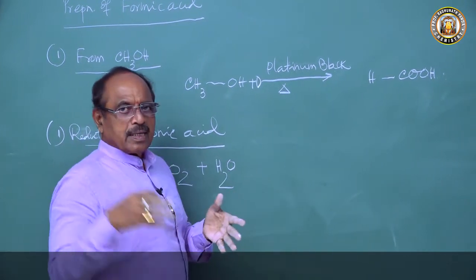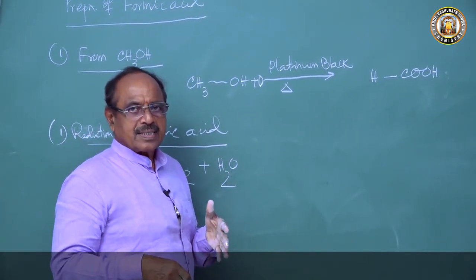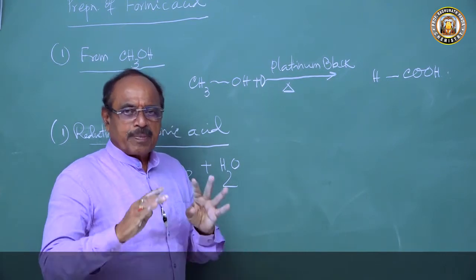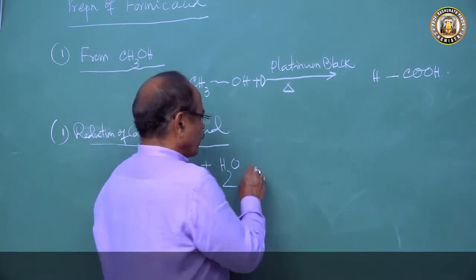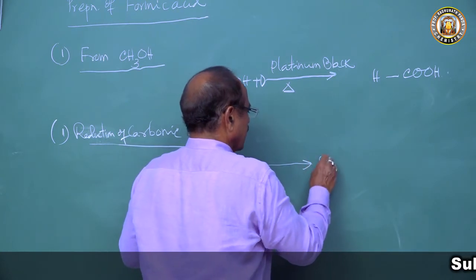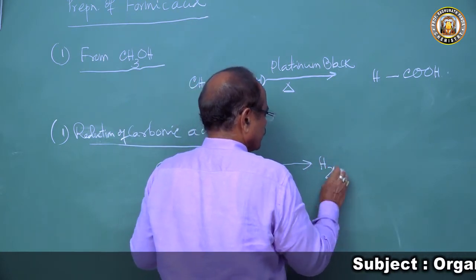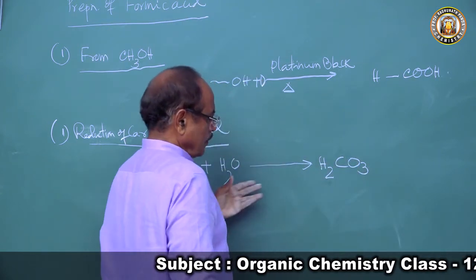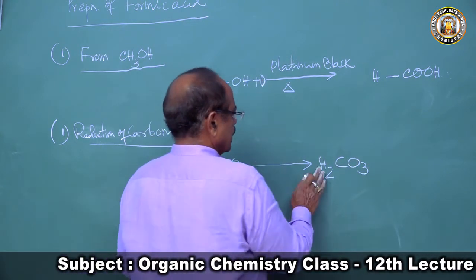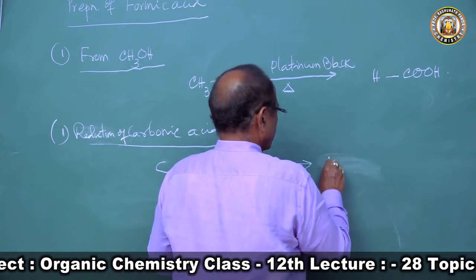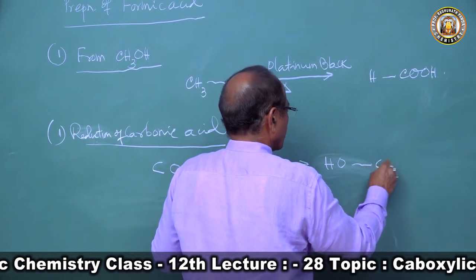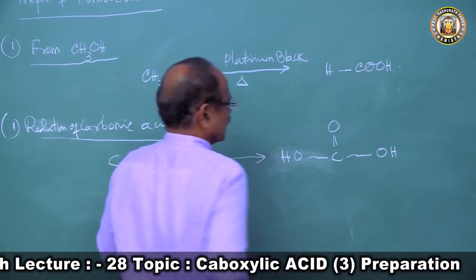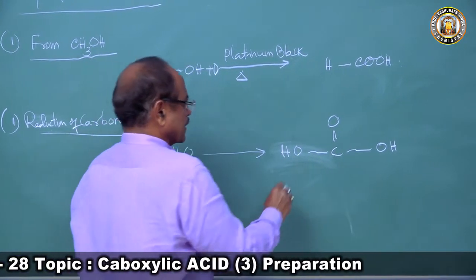We take the water, pass carbon dioxide gas through that. The carbonic acid is an unstable acid, prepared in the reaction medium. We get in the reaction medium H2CO3, HOCOOH. This is carbonic acid.